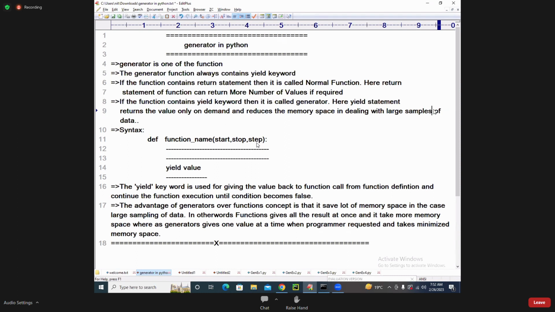So what is the syntax? def function_name(start, stop, step). Some block of statements and yield value is written.